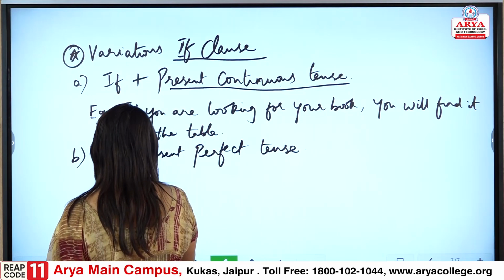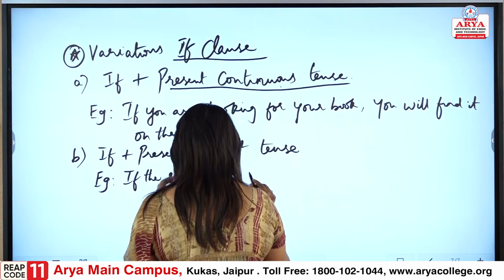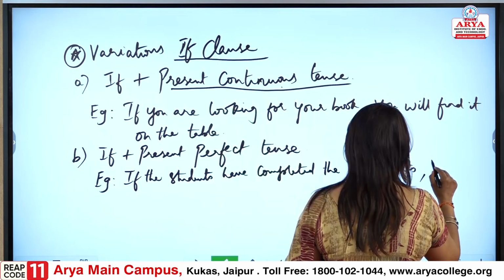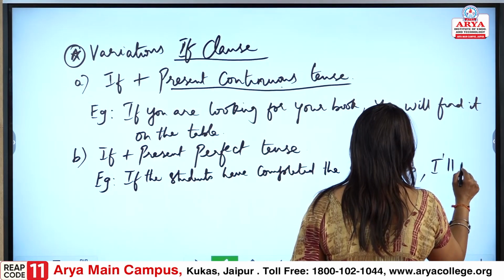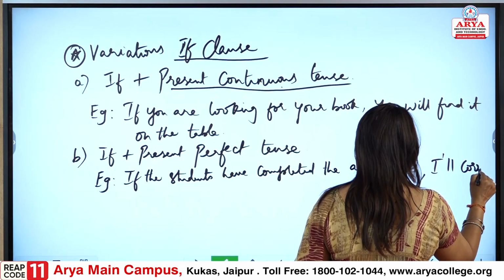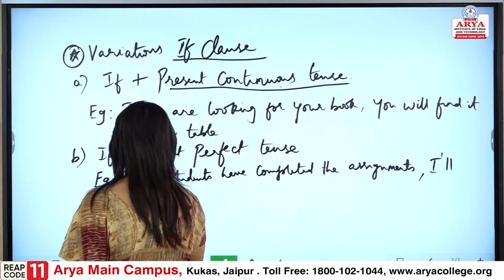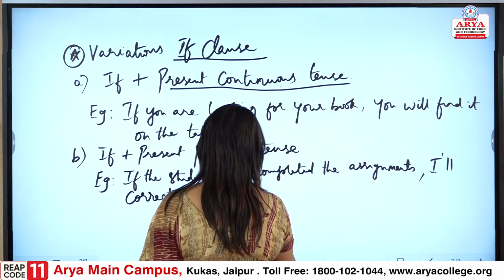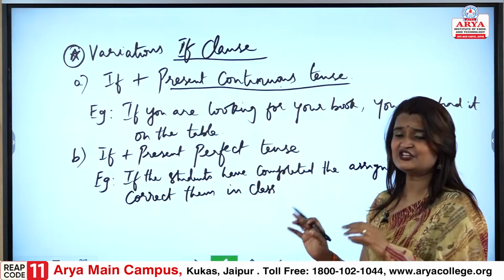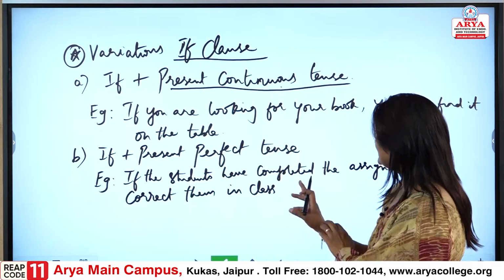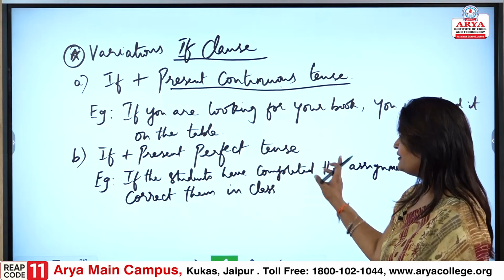If the students have completed the assignment, I will correct them. I will correct them in class. So presently when the teacher is in the class, it is present perfect tense.